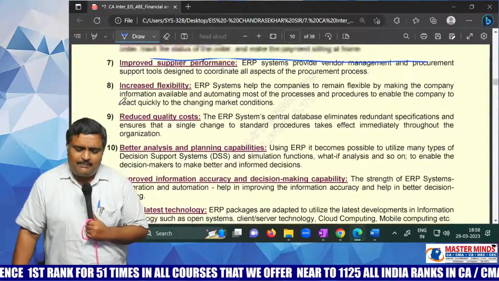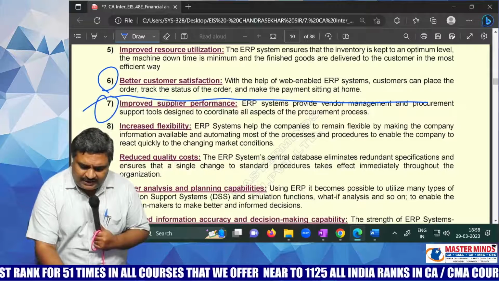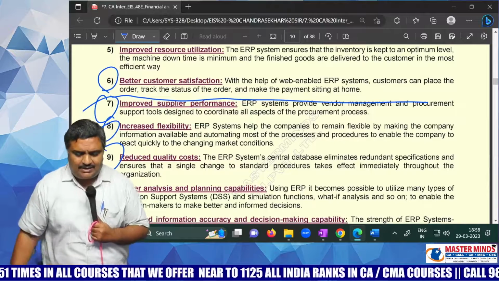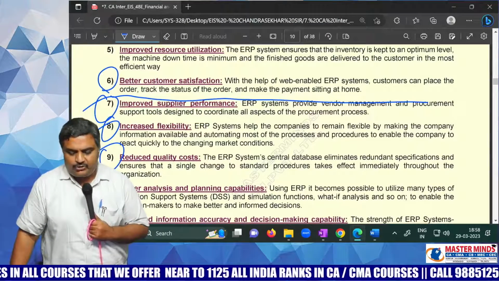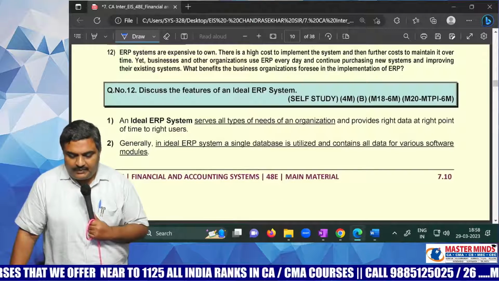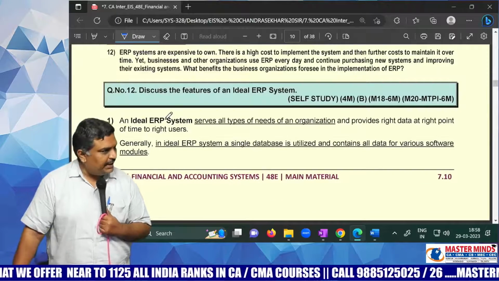By using ERP, supplier performance also increases, flexibility increases, quality cost decreases, better analysis and planning. Up to 6 points, you thoroughly read, and the remaining points, you just read. Next. There is a difference, no? Thoroughly reading and just reading.